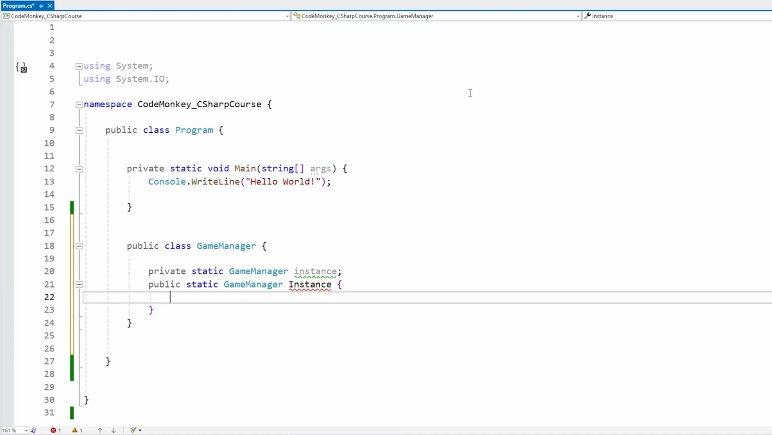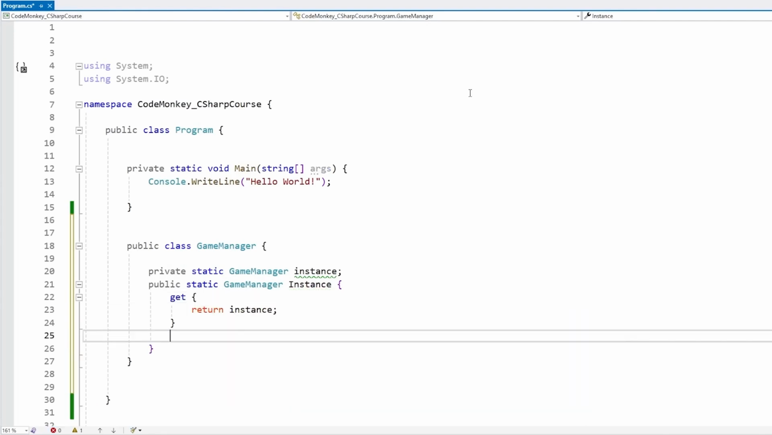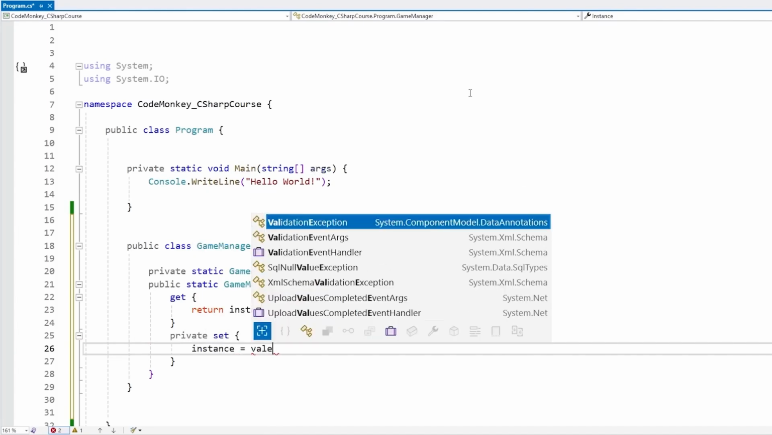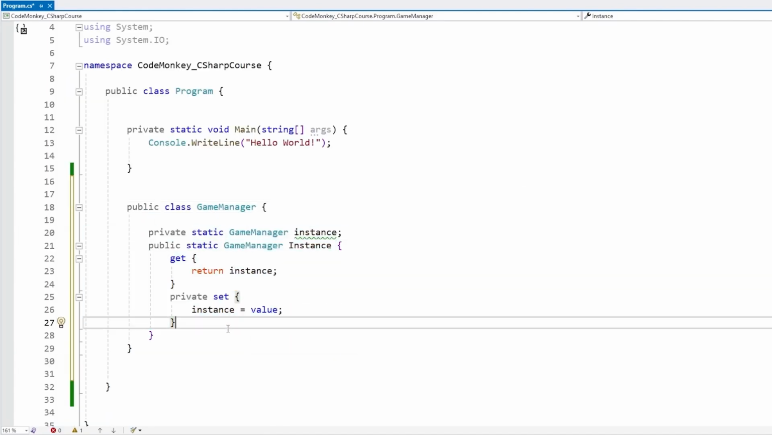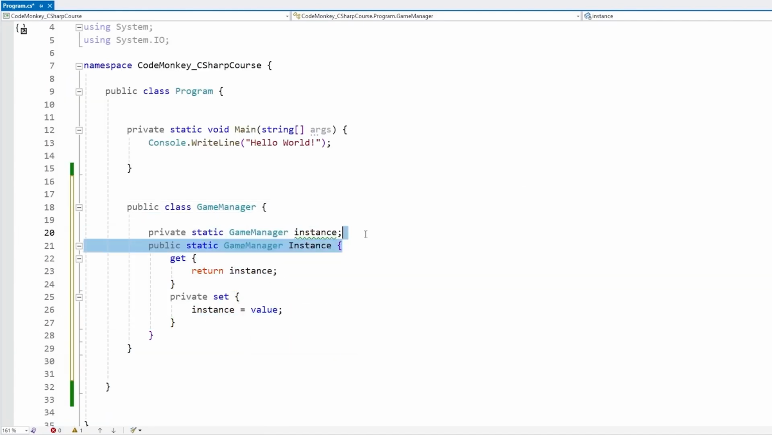So we've got our property Instance, and over here on the get we just return our instance. And then for the set, again, like I said, the instance should only be set by this class. So for that one, let's make a private set. And on private set, just set instance equals value. Okay, yep, just like this. Basically here we have a field that anyone can access, but only this class can set.